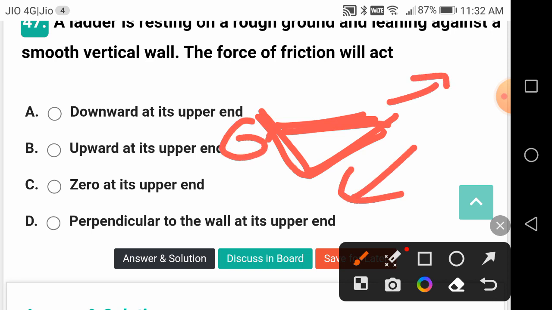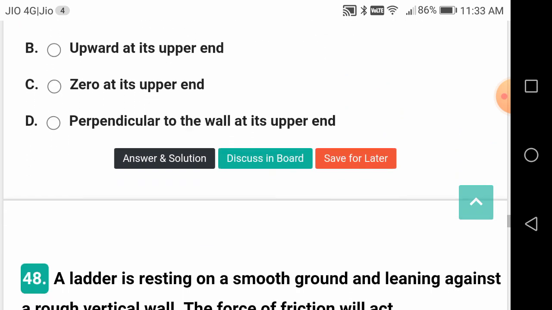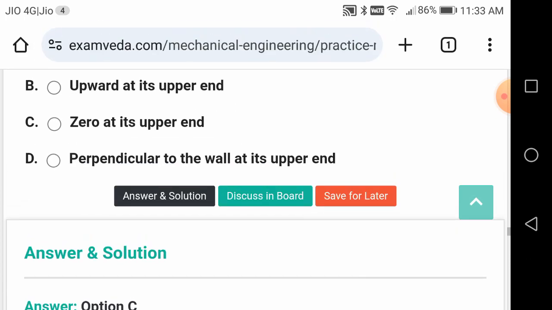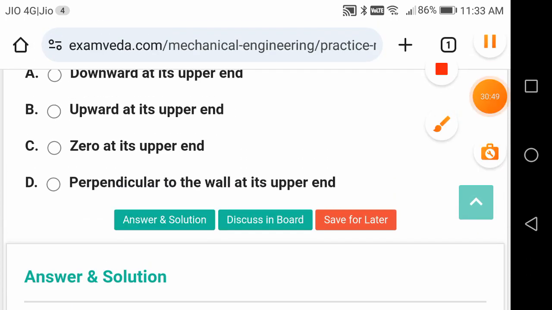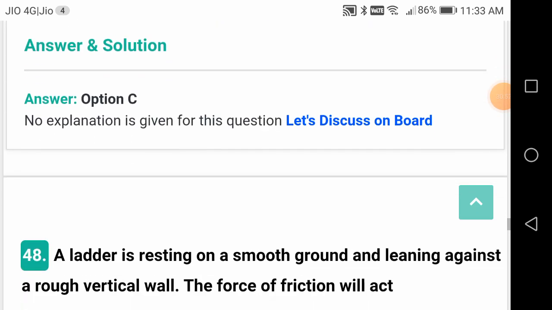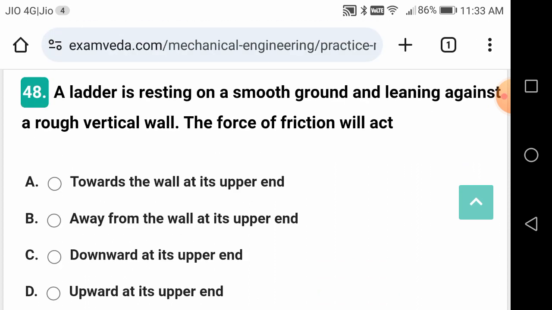But here, when the wall surface is smooth, coefficient of friction is 0. So the force of friction will act where? Only on the ground. Is that the correct answer? 0 at the upper end, correct? It should be 0 at the upper end, because for smooth surfaces, coefficient of friction is equal to 0. So force of friction will also be equal to 0. Force of friction F is equal to mu into R. When mu is 0, that will be 0.